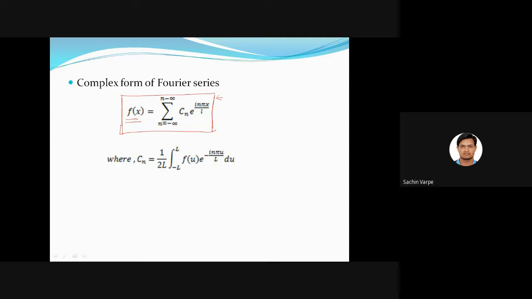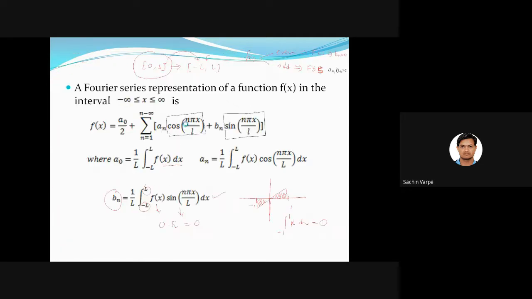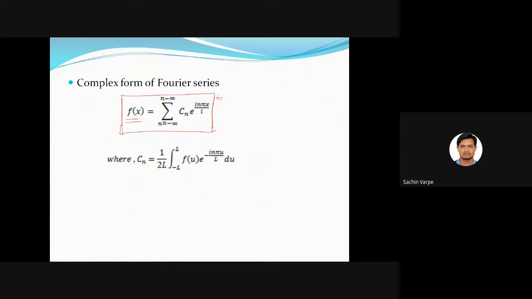How do we get this? Just remember that when we substitute the exponential forms of cos and sine into this, and combine all those constant terms, we will get the form of f(x) as an infinite series like this.